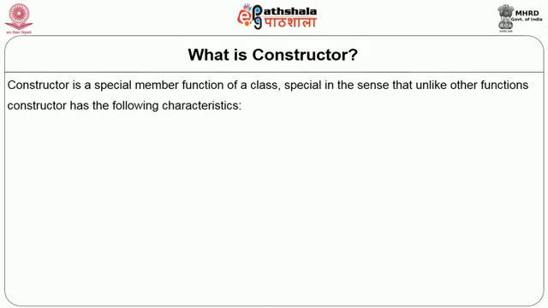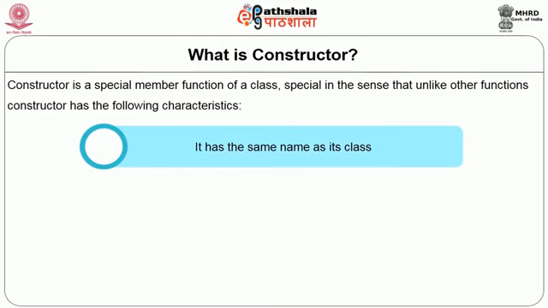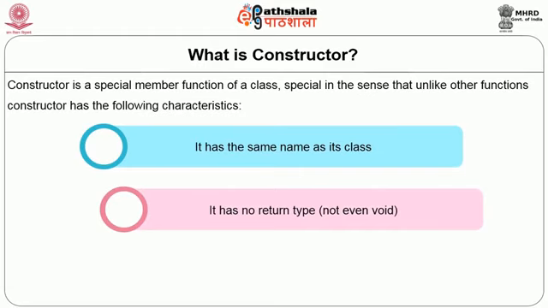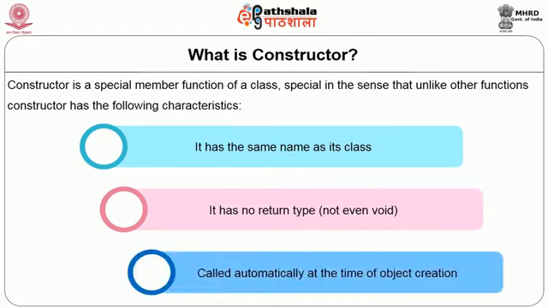Constructors are special member functions. They are special because, unlike other functions, they have some specific characteristics. Now, what are these characteristics? First, the name of the constructor is always the same as the class name. Second, a constructor does not have a return type, not even void. And third, constructors are invoked automatically. They are not to be explicitly invoked. Whenever the object is created, the compiler automatically invokes constructors.